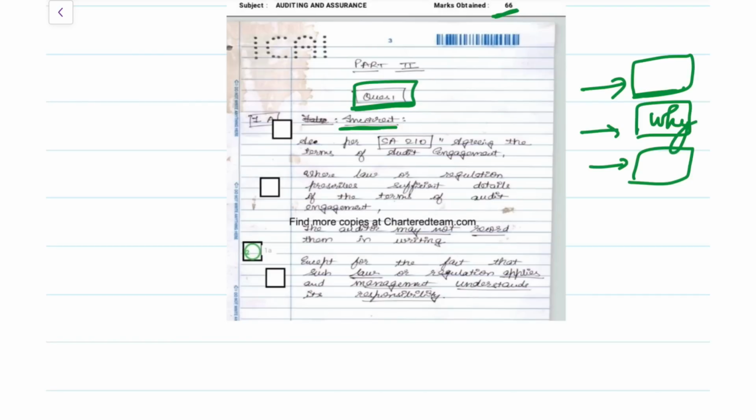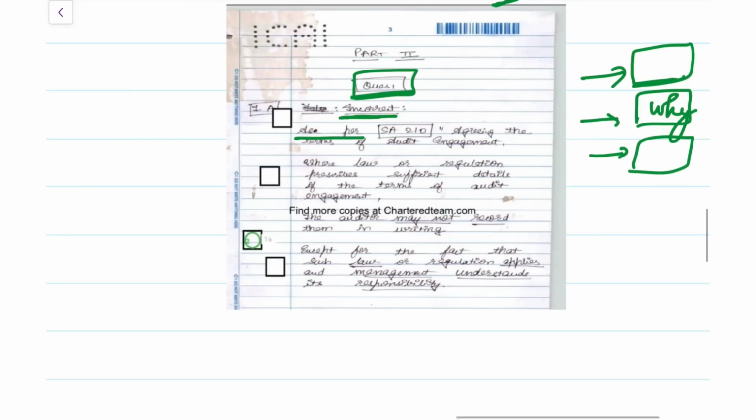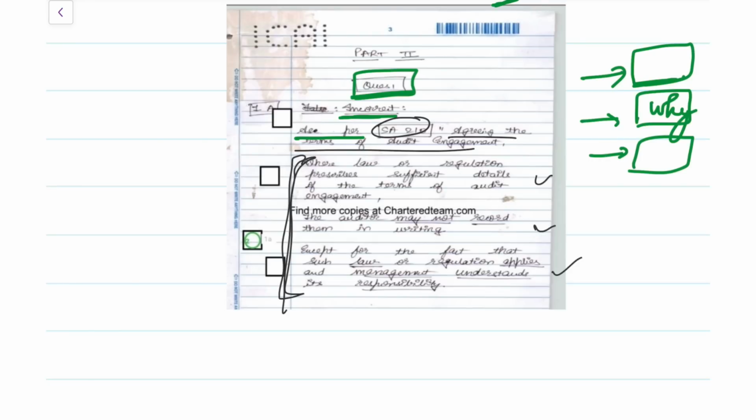Yes, so here see, they have written as per SA 210, Agreeing the Terms of Audit Engagement. So they have mentioned both the SA number as well as the SA name. Like I told you, it is very important, you have to remember. Once they have quoted that, then in this para style, in 3 points, 1, 2, 3, they have answered the correct or incorrect. And you see here they have underlined it. The important words, like may not record, the law applies, management understanding its responsibility, and all of that, they have underlined, and they have answered the why also. So incorrect or correct, always remember.